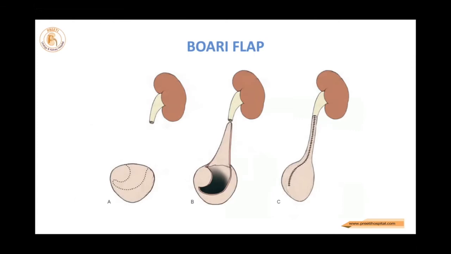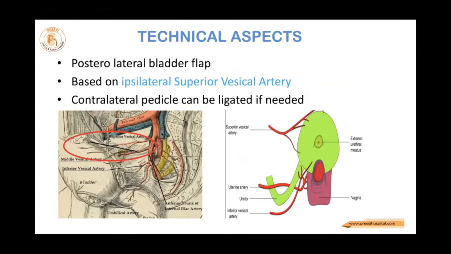This is the standard slide. The ipsilateral superior vesical artery is most important. So on the ipsilateral side, don't go posteromedially. There is no need to lift the bladder. The bladder has to be on the floor. On the opposite side, it is very rarely required.